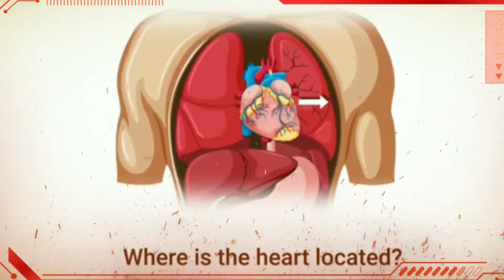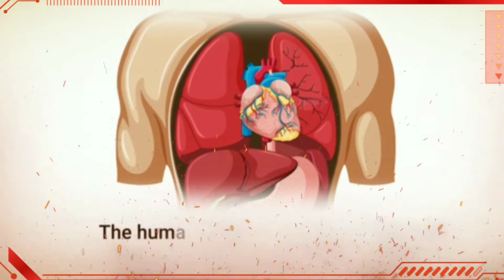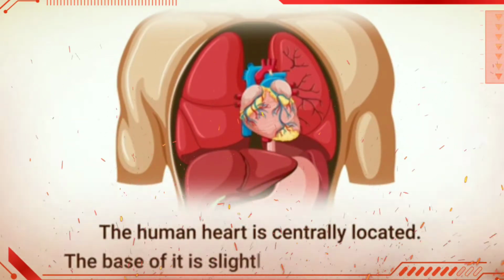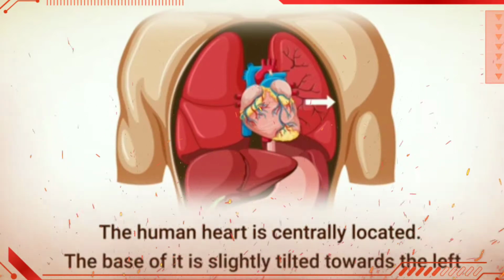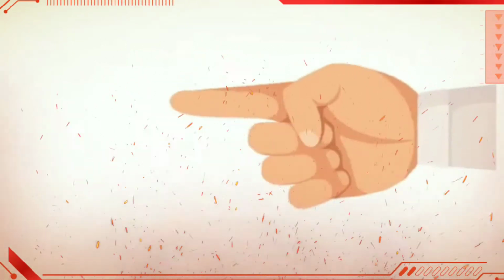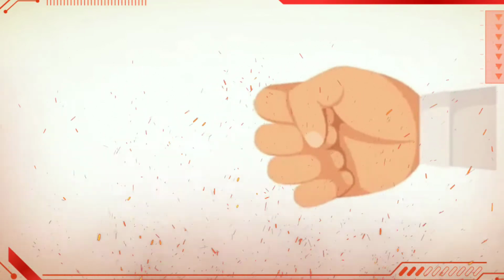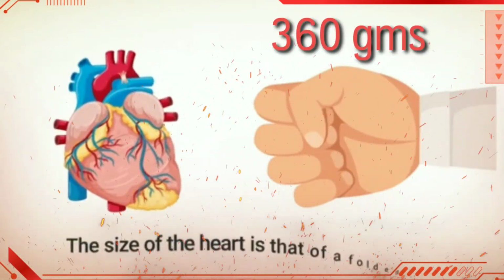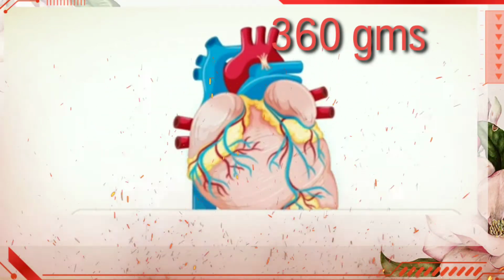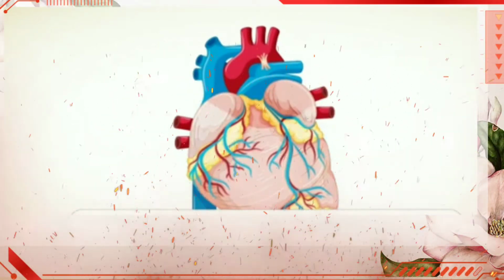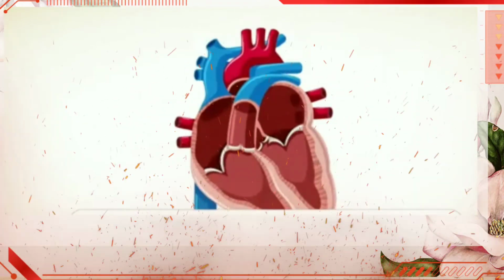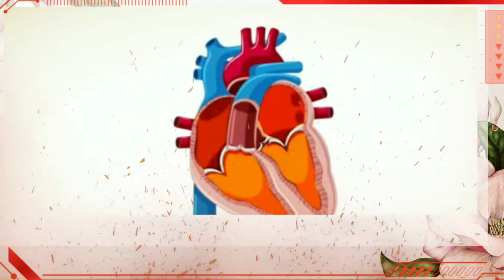Heart is present almost at the center in the thoracic cage. It is present behind the ribs between two lungs and slightly inclined on left side. Size of one's heart is equal to one's own fist and its weight is about 360 grams. It is covered by a double-layered peritoneal membrane. A fluid is present between two membranes due to which heart is protected from friction and mechanical shocks.